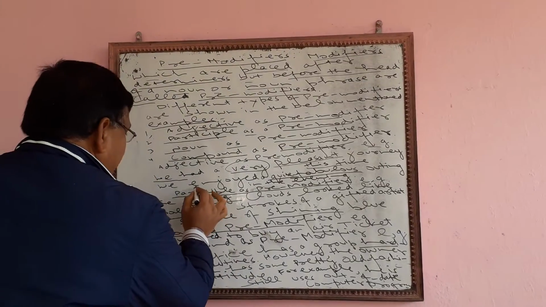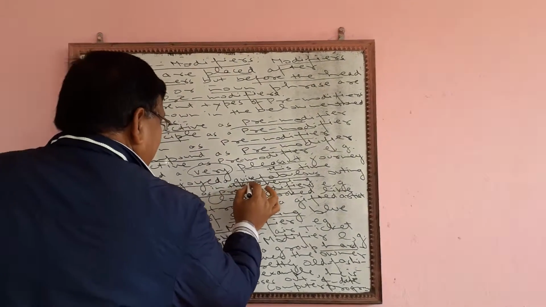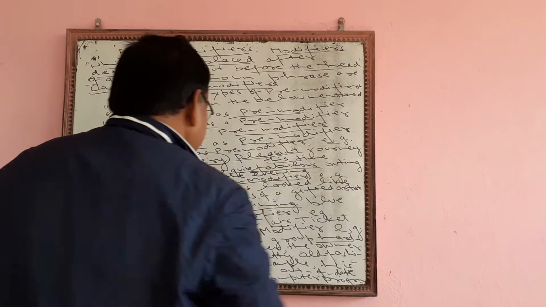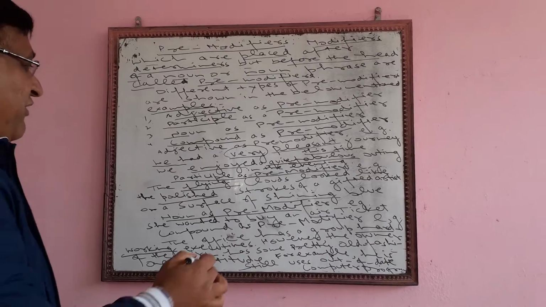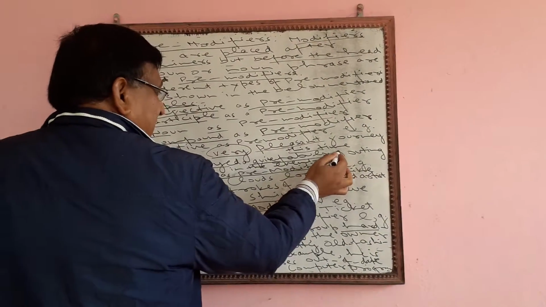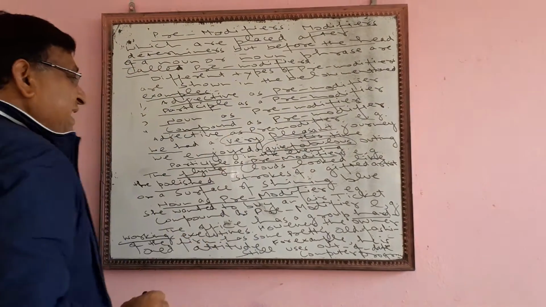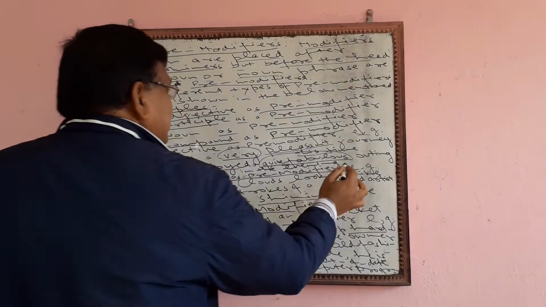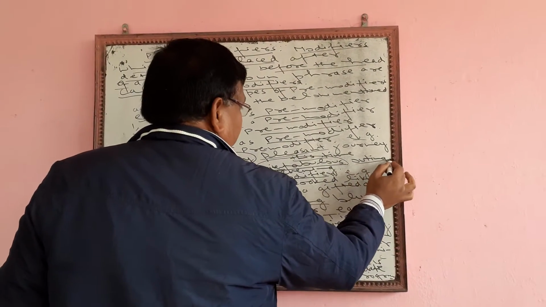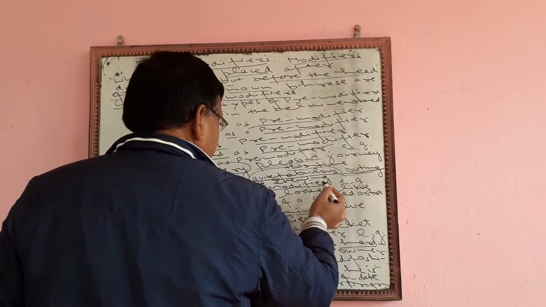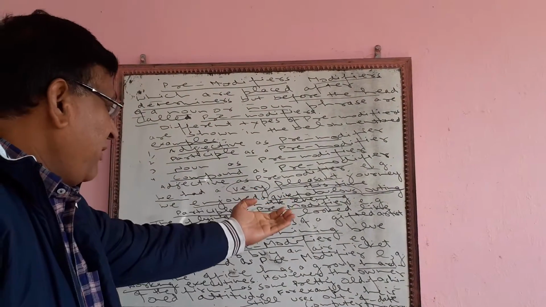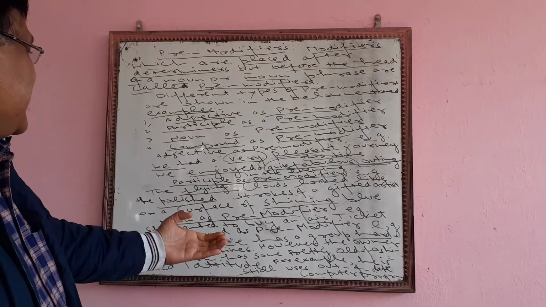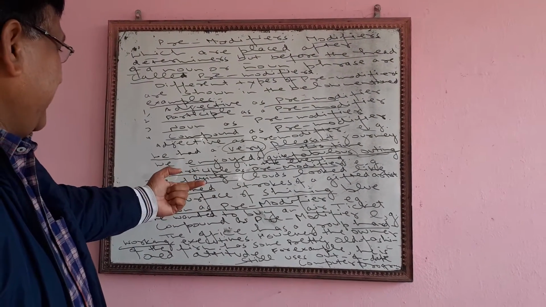We enjoyed a quite fabulous outing in the evening. Quite fabulous, quite fabulous outing. Outing is a noun. So quite fabulous we are using as an adjective here.